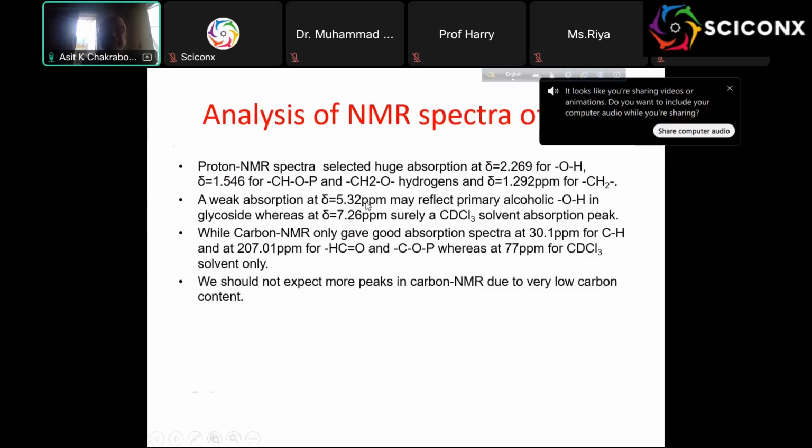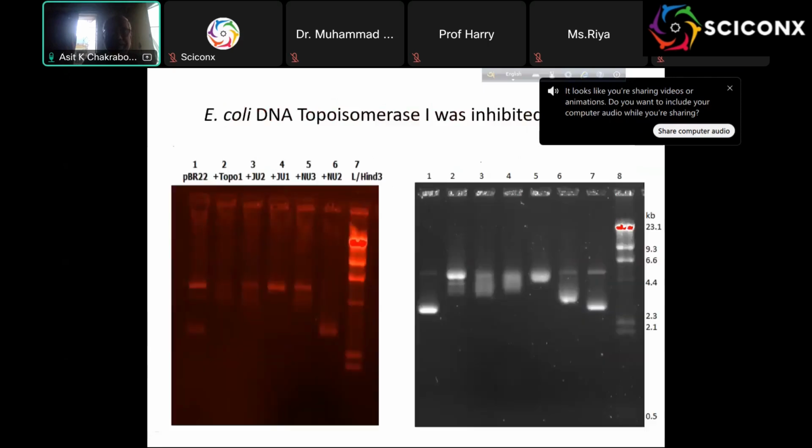And here we see some absorption at CHO and CH2O, and carbon NMR peaks at 30 ppm and 207 ppm for CHO. But we should not expect much of the carbon band here, because the carbon content is very low. And then we did some DNA topoisomerase assay.